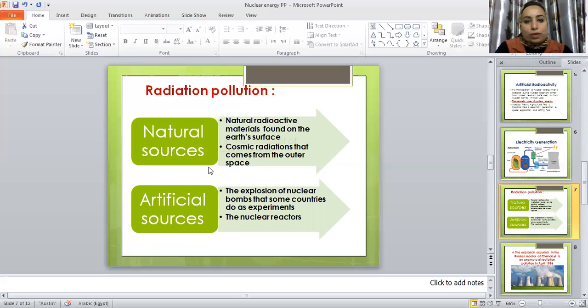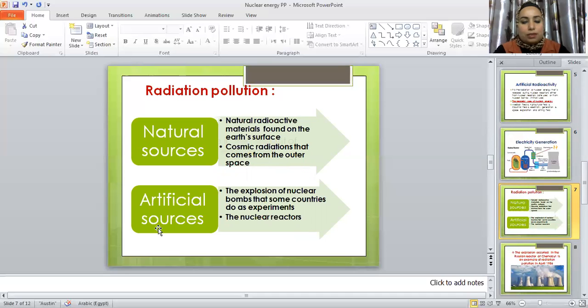But as we use nuclear energy in large doses, it causes radiation pollution. Radiation pollution is divided into two main types: natural sources and artificial sources. Natural sources come from natural radioactive materials found on Earth's surface and cosmic radiation that comes from outer space. This is natural. We can't control it.